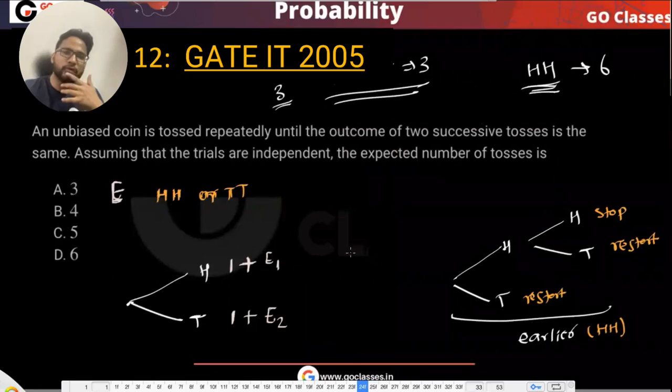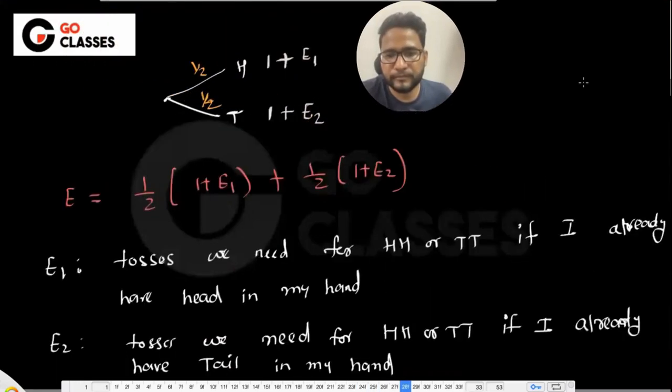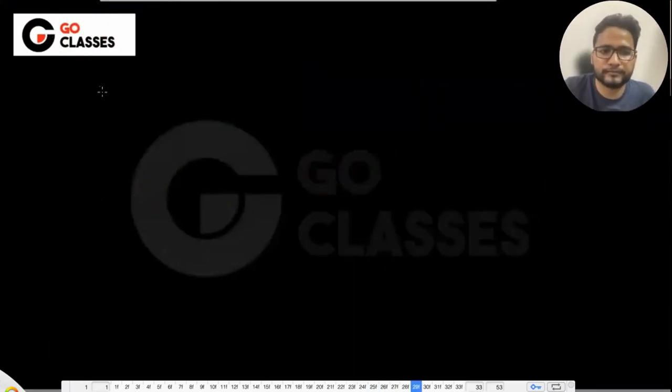I think this is also a bit justifiable that for head, if I'm getting 6, now if I just add something equivalent to it, which is head or tail, then since I have more favorable cases basically, I will be getting just half of this, which is 6 by 2, which is 3. Right? If you want to make some intuition, you can make. Otherwise, there is no problem. So let's just solve it with some other method. Okay, let me call it method 2.